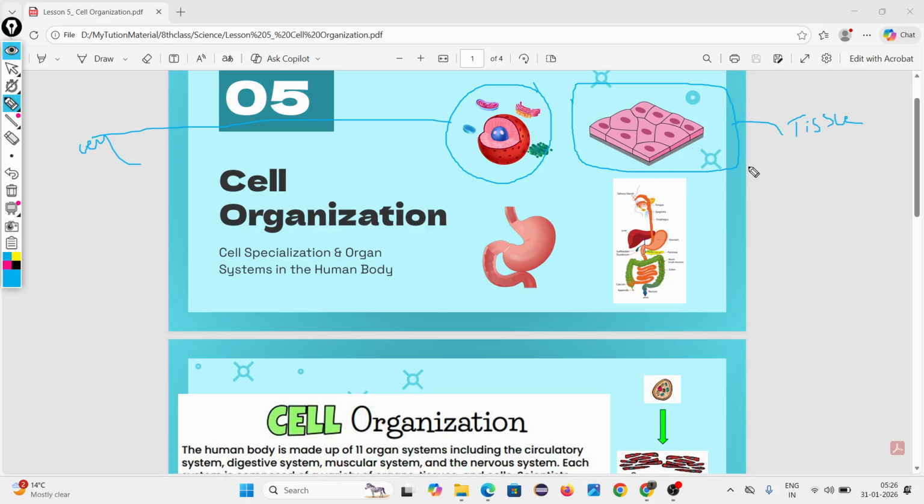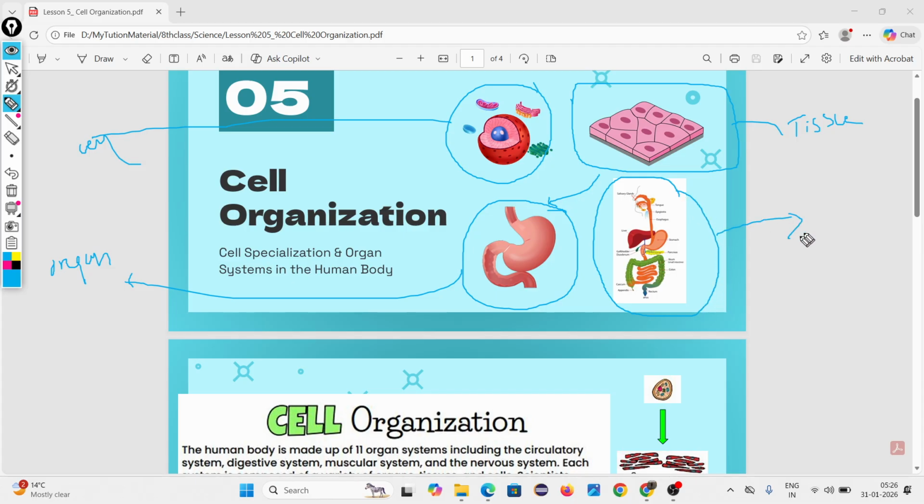Then again, same type tissues are combining together to form an organ. Then organs are combining together to perform specific function, called an organ system.